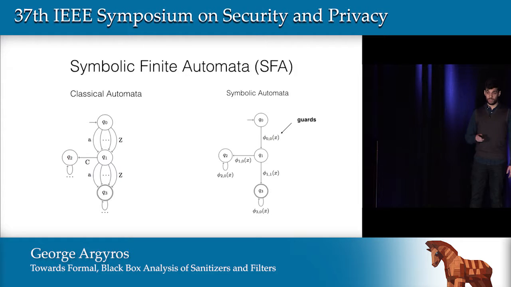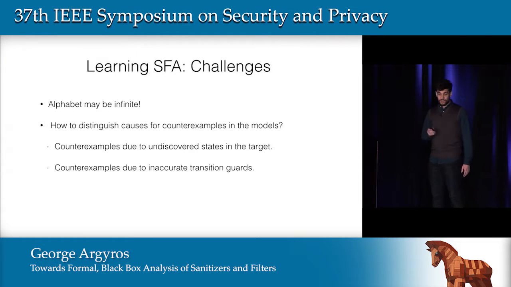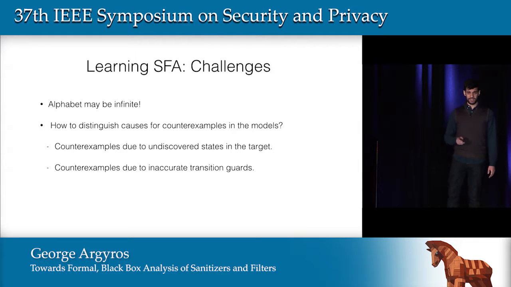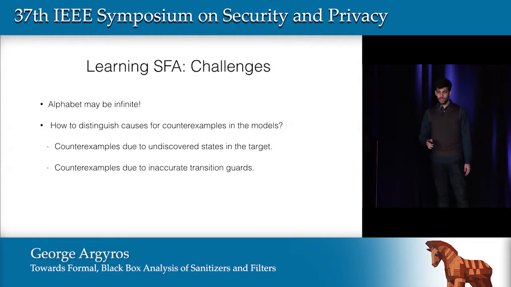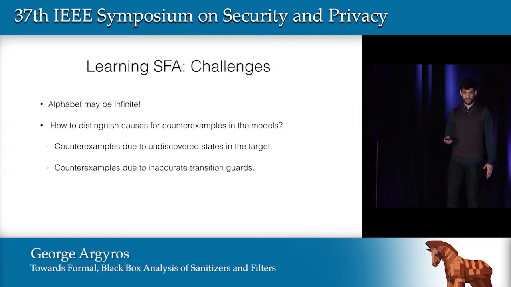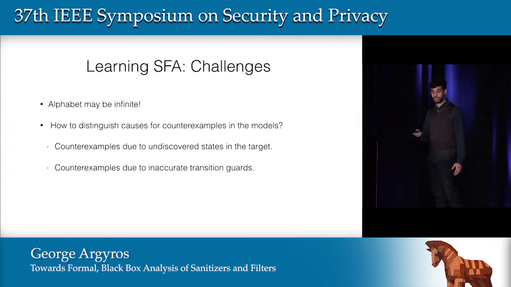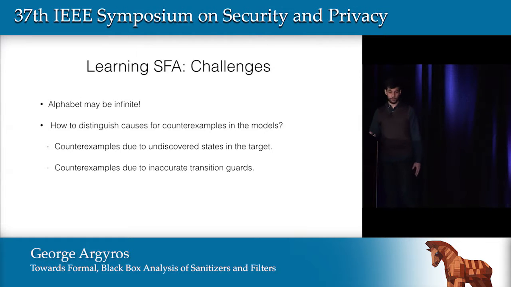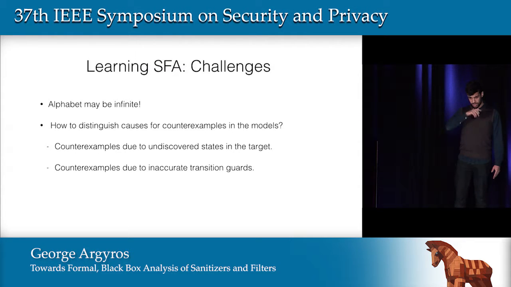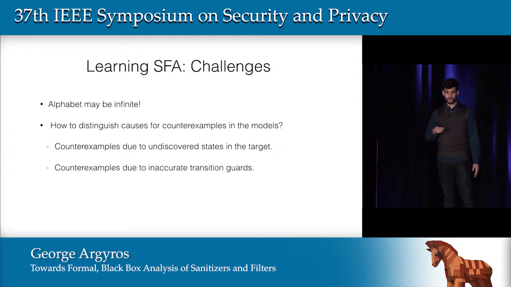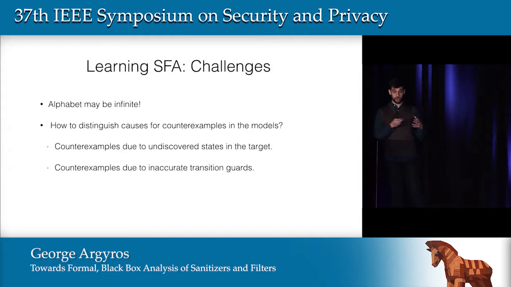regular expression filters. But in order to do that, we had to address a number of challenges. The first and most fundamental challenge is that the alphabet might be infinite. So there is no way that we can explicitly test all transitions. And furthermore, whenever we want to do an equivalence query and we get back a counterexample, we cannot assume now that that counterexample is due to an undiscovered state as before, but it might be due to a wrong guard